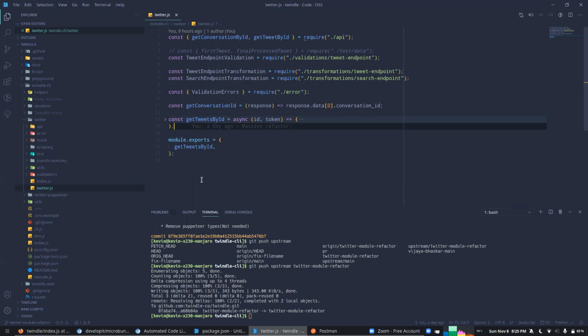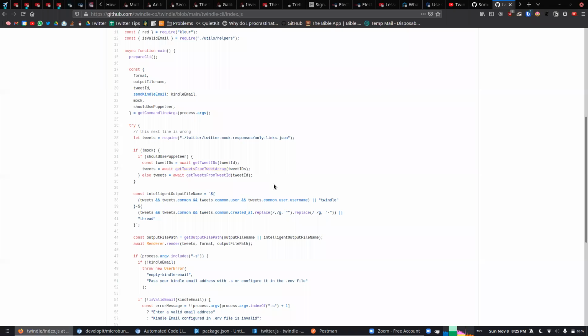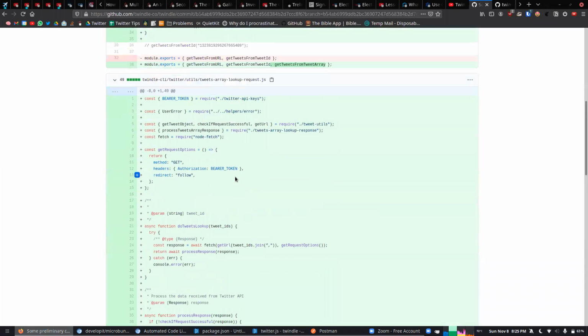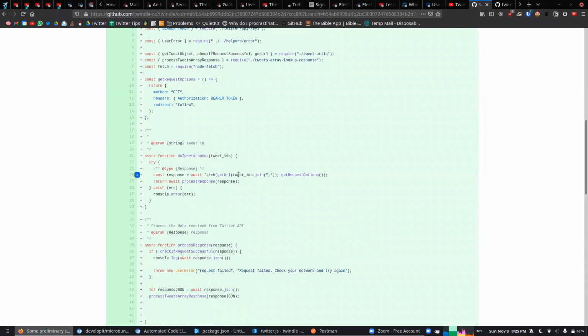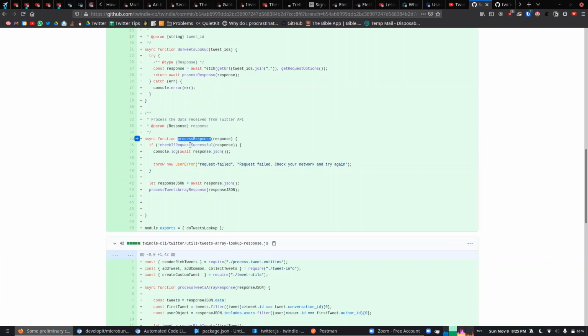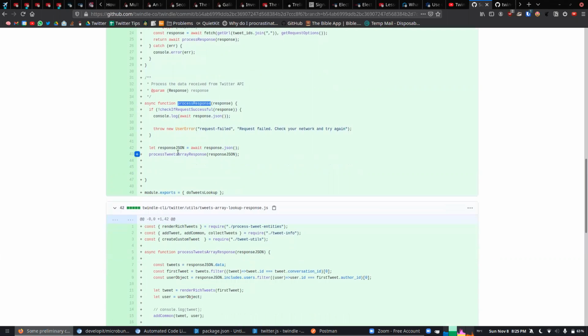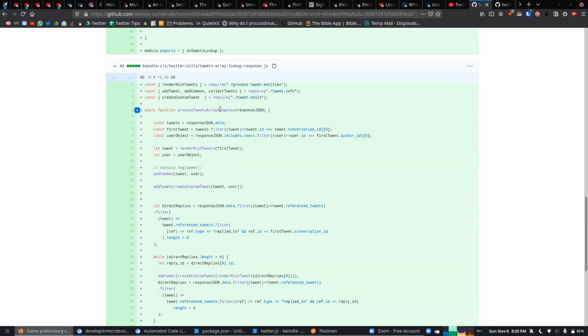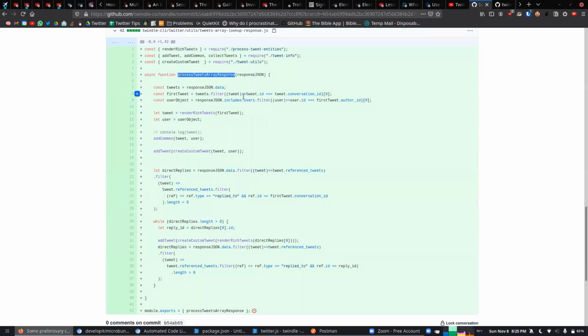So in that function, what you would do is require the new code that we wrote, the API lookup, and from that you'll get the response directly. Then you would need to include this process response, which is doing the process tweet array response. Essentially, this part is already handled by the API side. It is all abstracted away. So this process response would become whatever you're doing here.